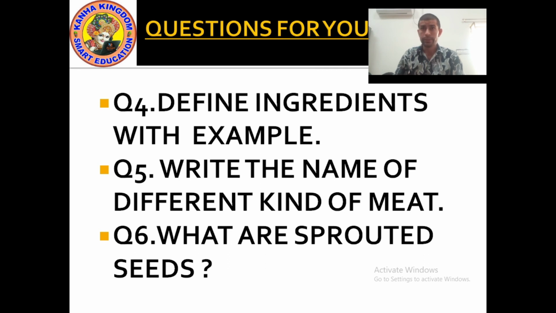Okay. Next, question number 5. Write the name of different kind of meat. Yes. Pork, P-O-R-K. Pork is a meat of pig. Beef, B-E-E-F. Beef is meat of cow. Veal, V-E-A-L. Veal is a meat of a calf.